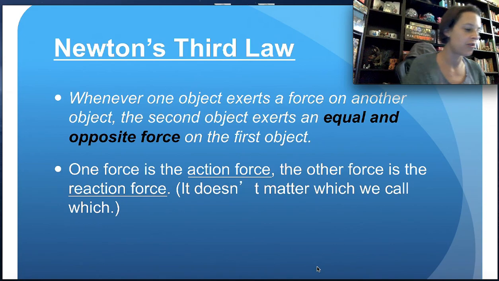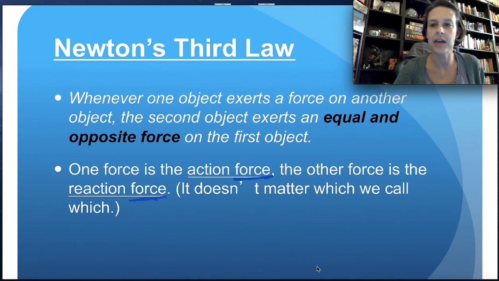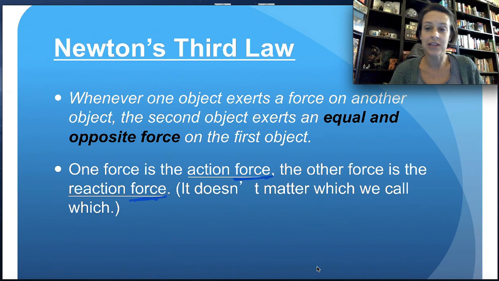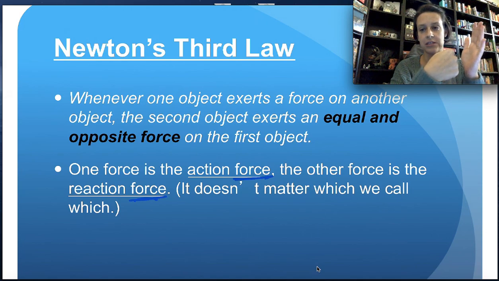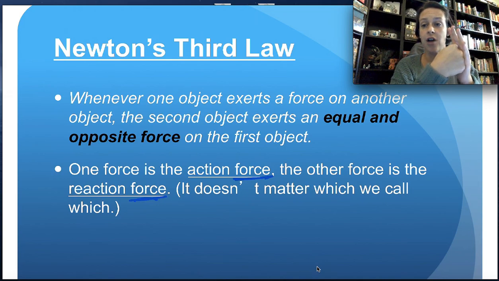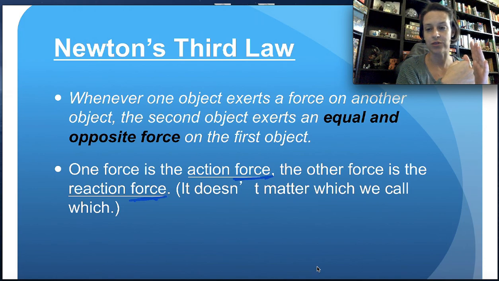You might highlight in your notes or do something to draw your attention to the fact that it's an action force and reaction force. It actually doesn't really matter which one is action, which one is reaction. If I push on my hand, this hand automatically pushes back, right? And it doesn't matter whether this one's the action or this one's the action. Either way, both are equal and opposite, even if I'm able to move that hand. If I push so hard that I move it, it's still an action-reaction force, okay?